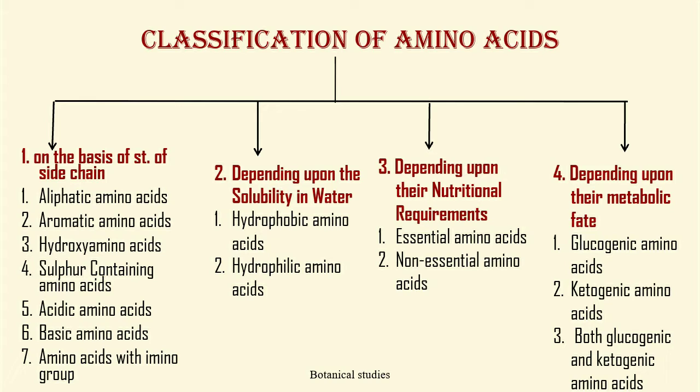Depending upon their nutritional requirement, the amino acids are classified as essential amino acids and non-essential amino acids. Depending upon their metabolic fate, the amino acids are classified into glucogenic amino acids, ketogenic amino acids, and both glucogenic and ketogenic amino acids.